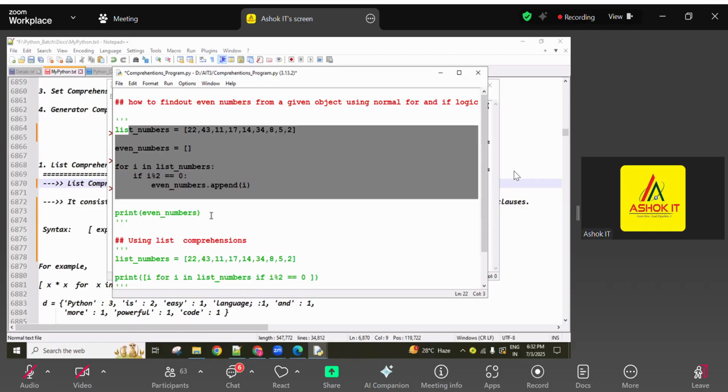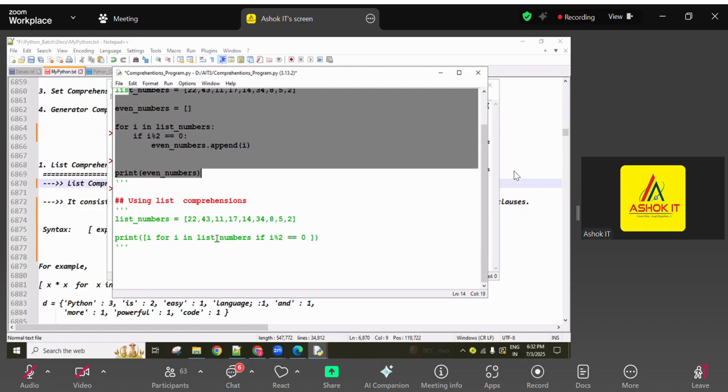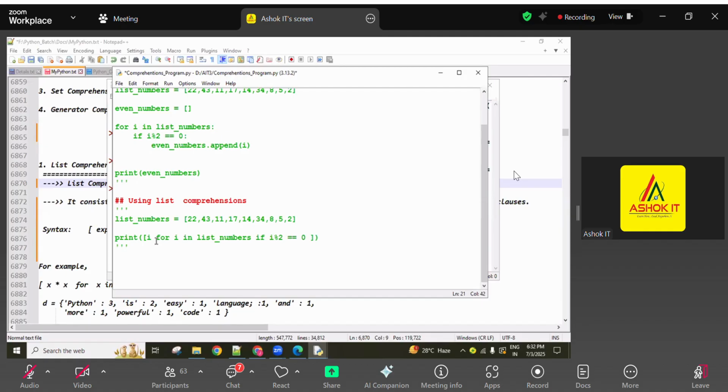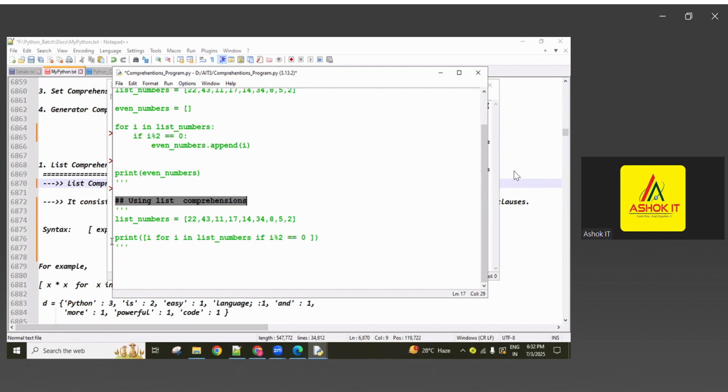If you know this one, if you are able to write this code, then comprehensions we can write more easily. So this for loop only I created, this condition only I created. If that condition is satisfied, that i value is added into the list. That's it. Now this is the list comprehension, guys. All the comprehensions I'm telling at a time, just to check it.